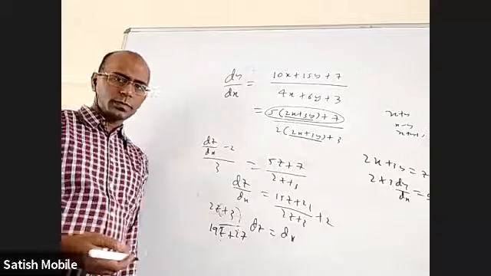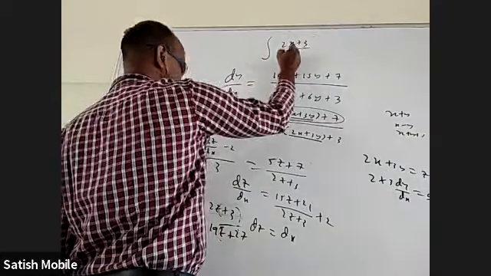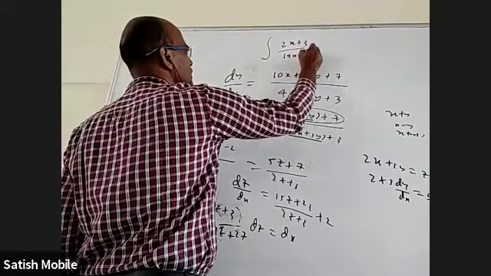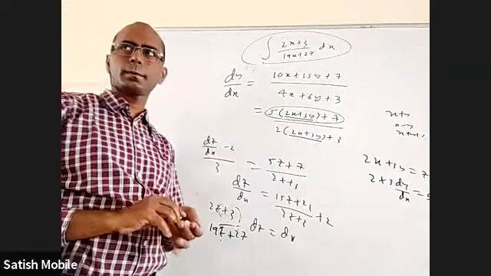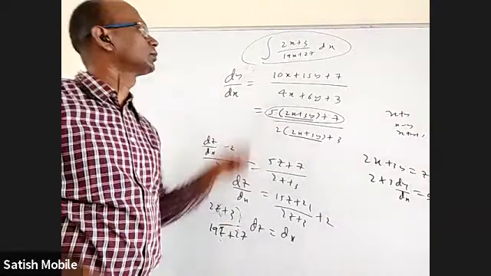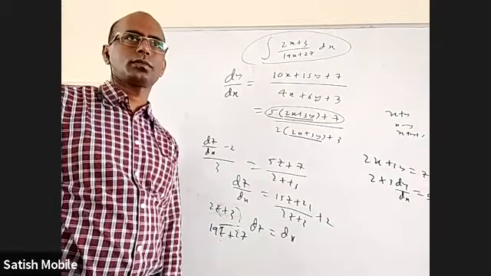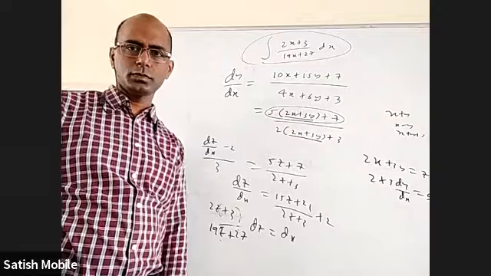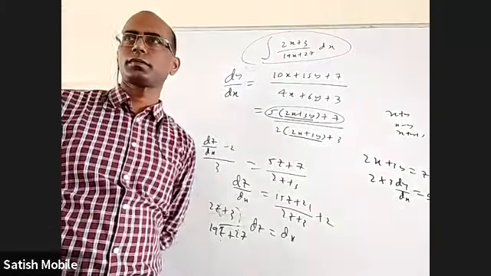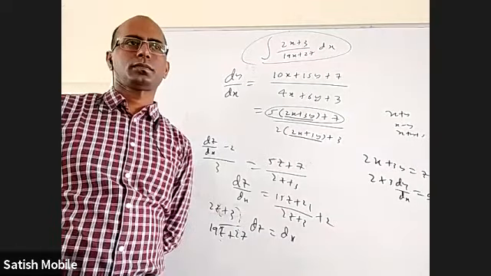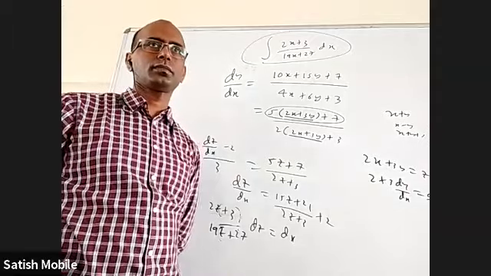How will you do this integration? Or let me ask one simple question. Integral of (2x plus 3) by (19x plus 27) dx. How are you going to integrate this? Anybody want to give an idea? Such a simple integral I'm asking, nothing complicated. Linear by linear, not even quadratic.